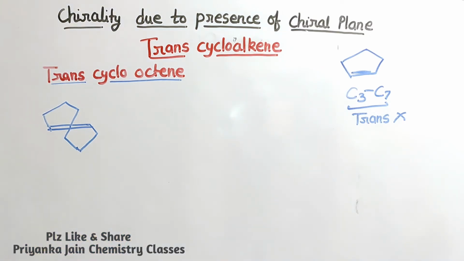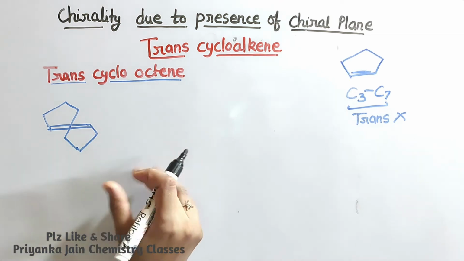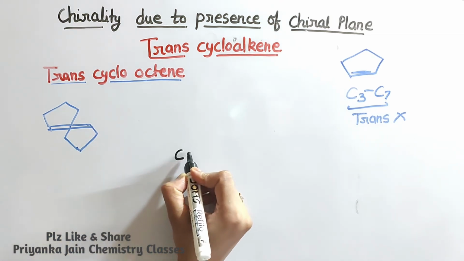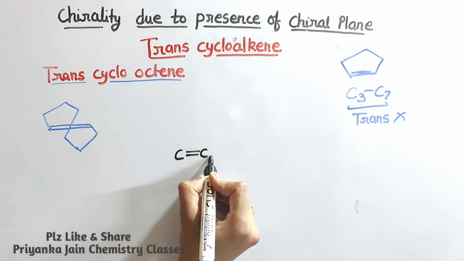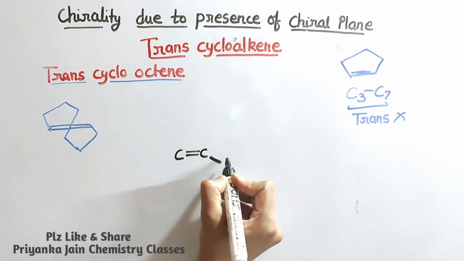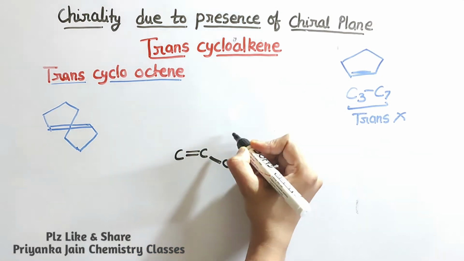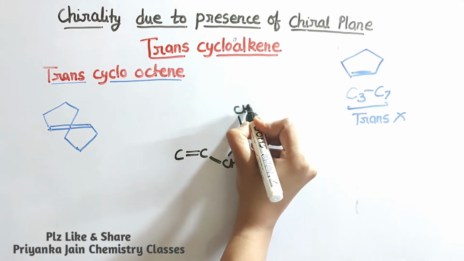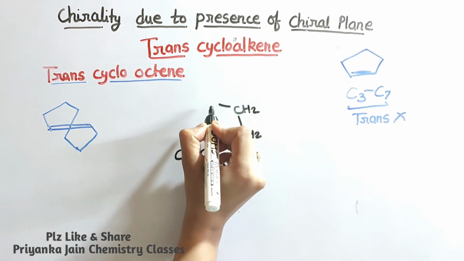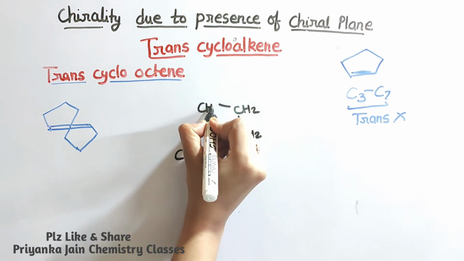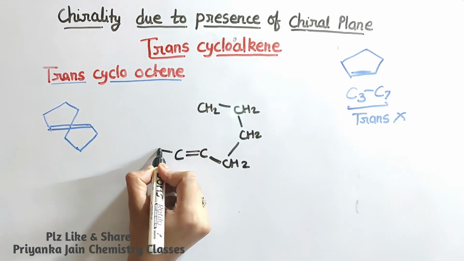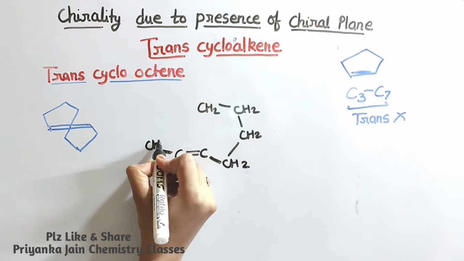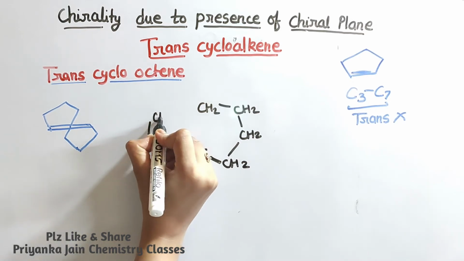Now see here, if we draw it in a broad manner, how will it look? This will be in this manner, C double bond C, and then CH2, CH2, CH2, CH2, and here CH2 and CH2.